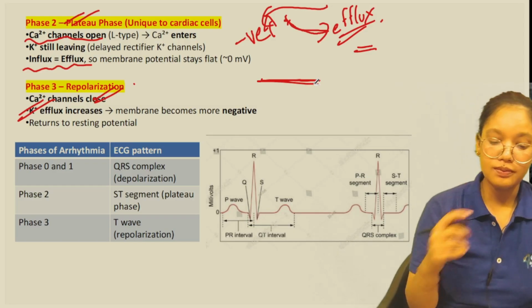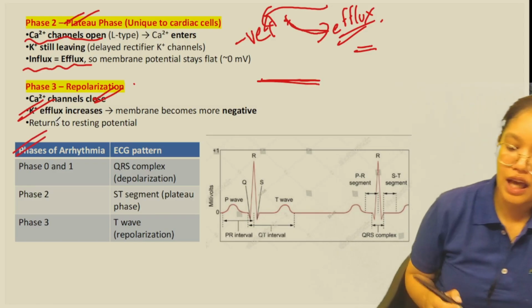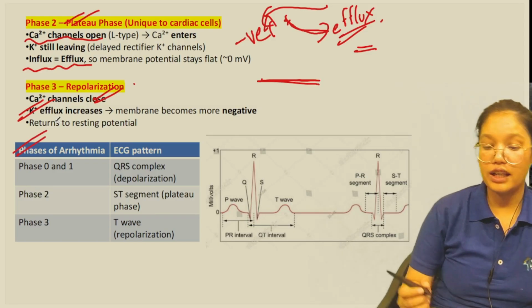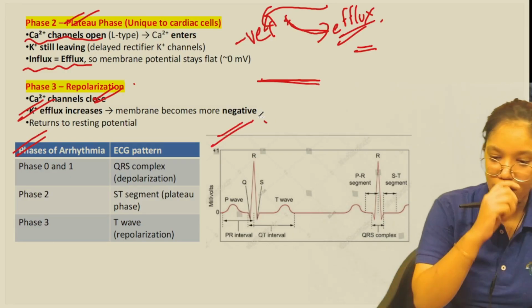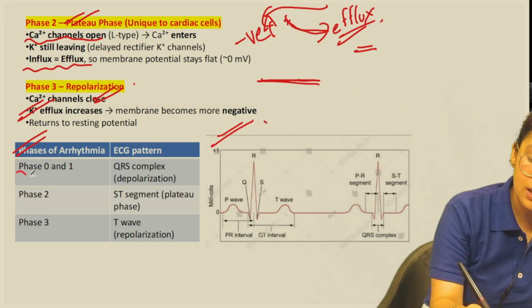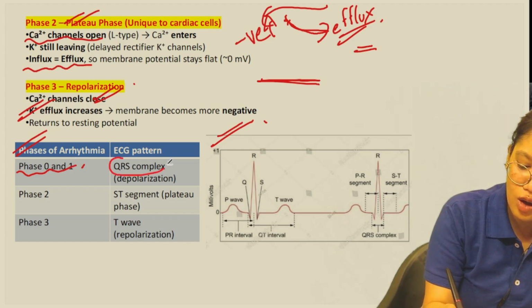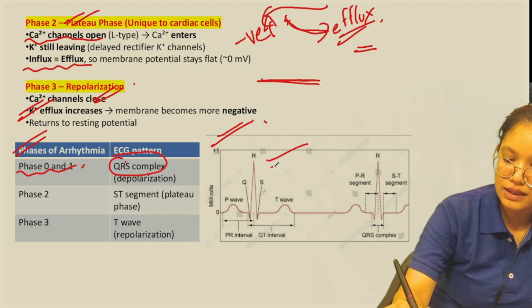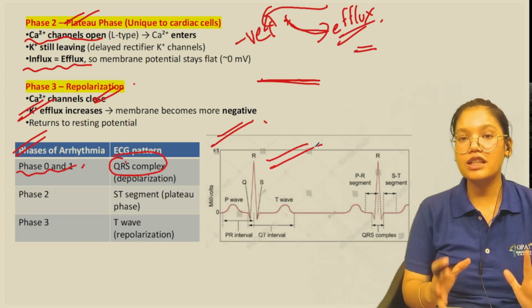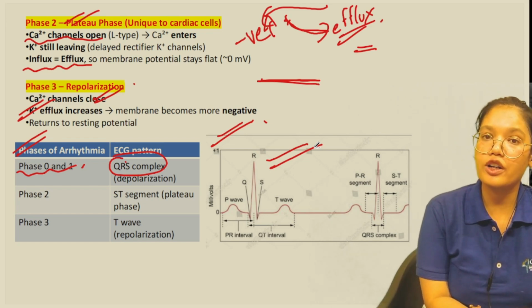Now we have an ECG, the electrocardiograph. Here I have mentioned that phase 0 and phase 1 are called the QRS complex. This is the graph we get through the electrocardiogram.